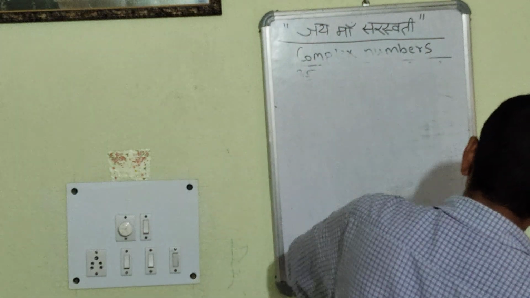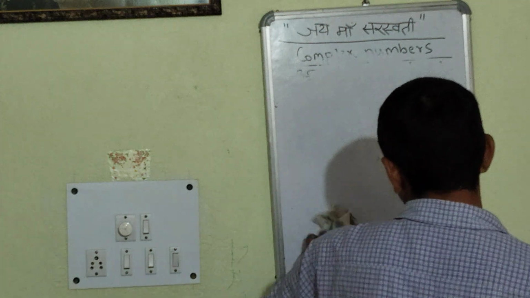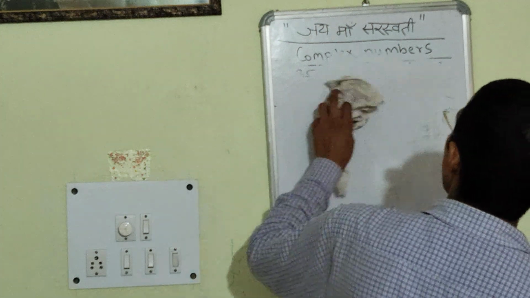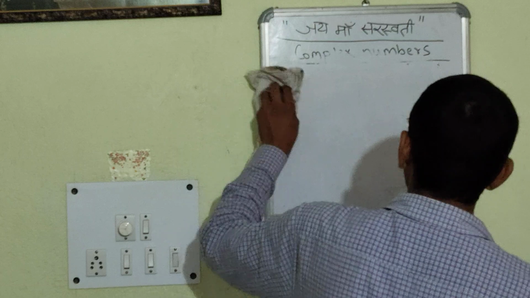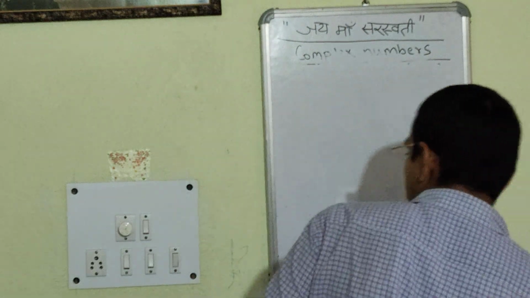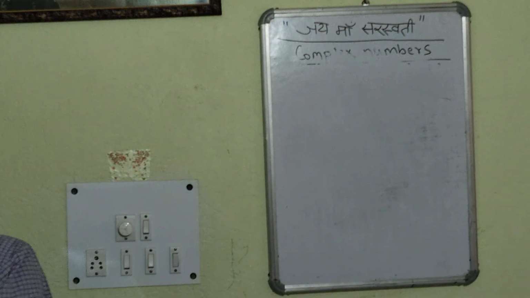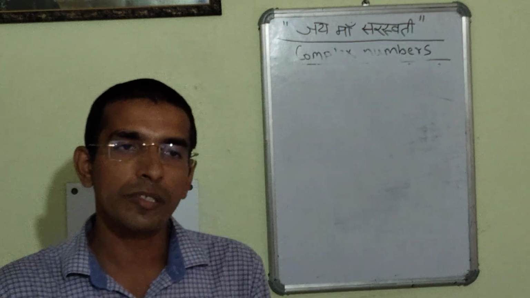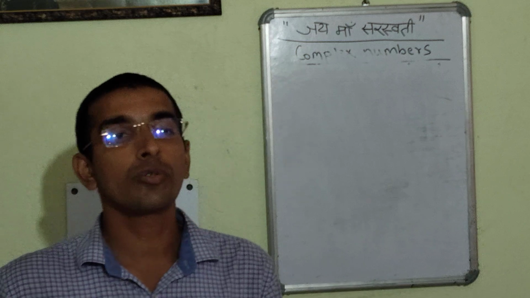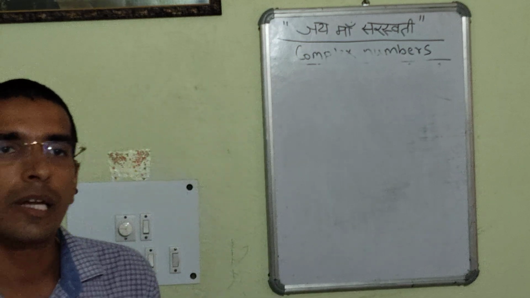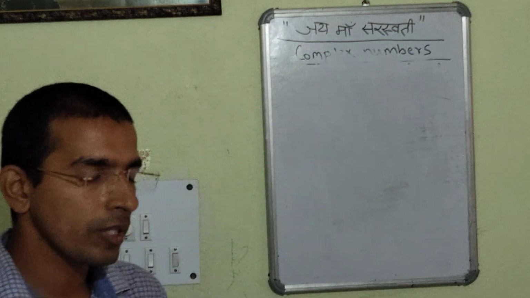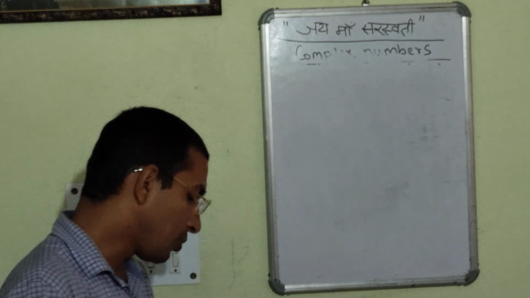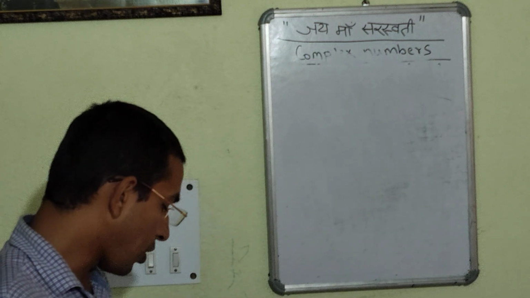Complex numbers have different types of applications. It is not so simple, but because it is written here that we have to bifurcate any complex number into two parts, that is the real part and the imaginary part, the process to solve will be similar to that of the natural numbers, the concept which we are using in the natural numbers. Understood? Now we will be seeing some more concepts.